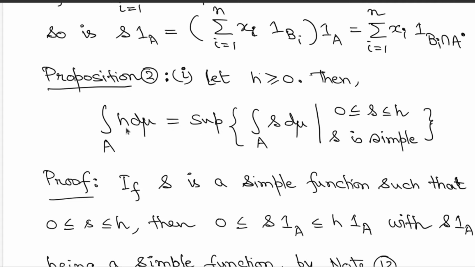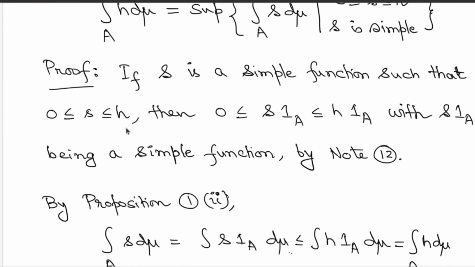So that is the statement here. So how do you prove this? You have assumed that h is a non-negative measurable function. Now if you take a simple function s that is below this function h, then observe that by multiplying this inequality